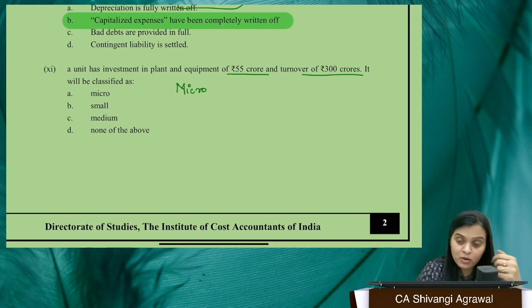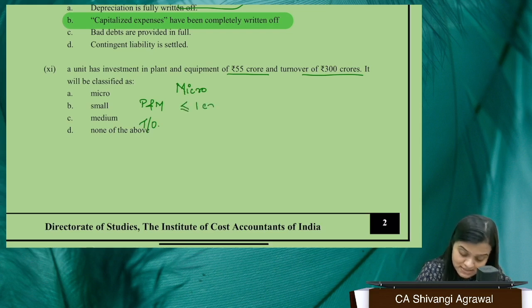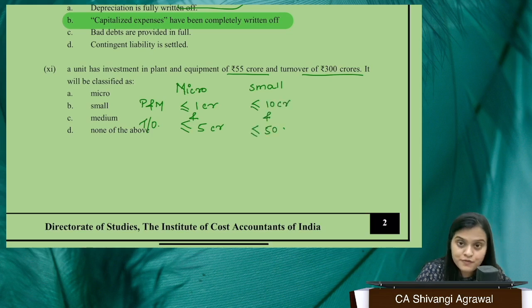Ma'am, if we talk about micro, we can say that, or let me write it this way: plant and machinery and turnover. Investment in plant and machinery should be less than or equal to 1 CR, and the turnover, and there is twin condition compliance, should be less than or equal to 5 CR. If I talk about small, the plant and machinery should be less than or equal to 10 CR, and the turnover should be less than or equal to 50 CR.